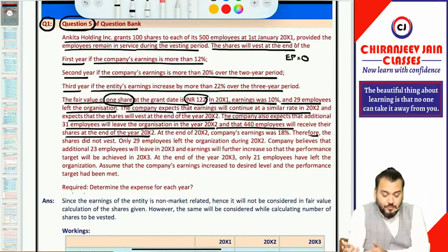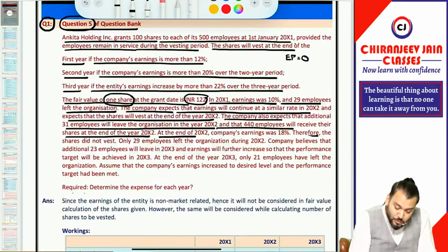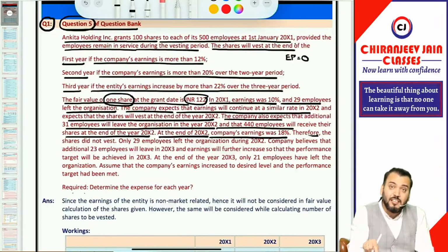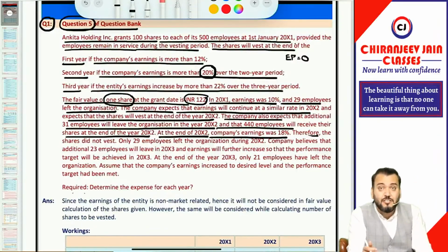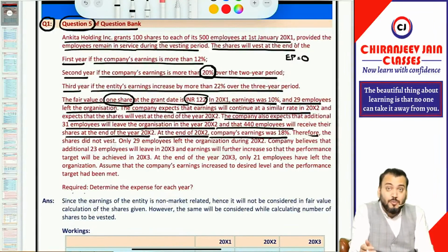Now we'll come to year 2. At the end of year 2002, the company's earning was 18%, but the condition is 20%. So once again, the condition is not satisfied. It means for year 2, the vesting period will not be 2 years. It will be either 3 years or the option will lapse, depending upon the information given in the question.